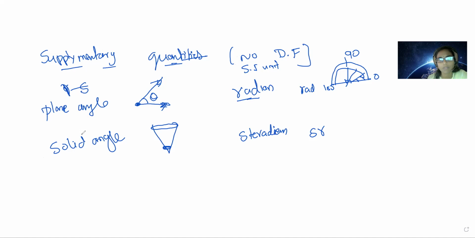We use supplementary quantities in rigid rotators or rotatory dynamics, or to understand astrophysics, what light will come, or to understand gravitational force, where instead of r square the angle goes on increasing. That time we use solid angles, but these do not have any dimensional formula. Fundamental quantities have dimensional formulas, but these do not. Hope it is clear, children.